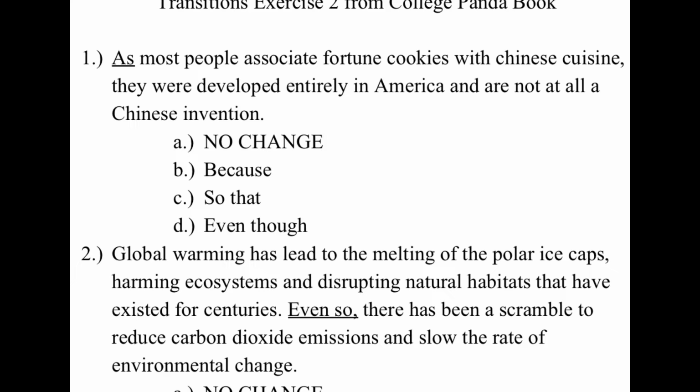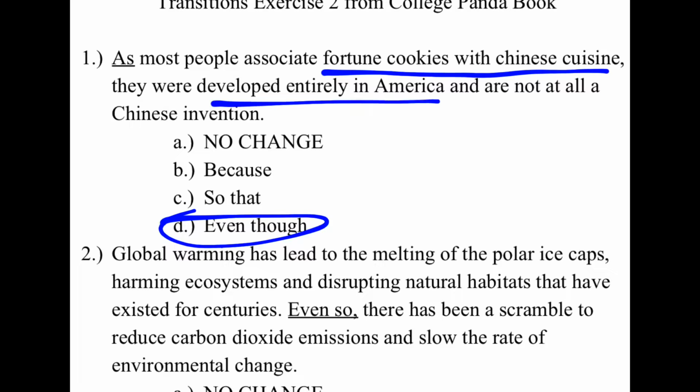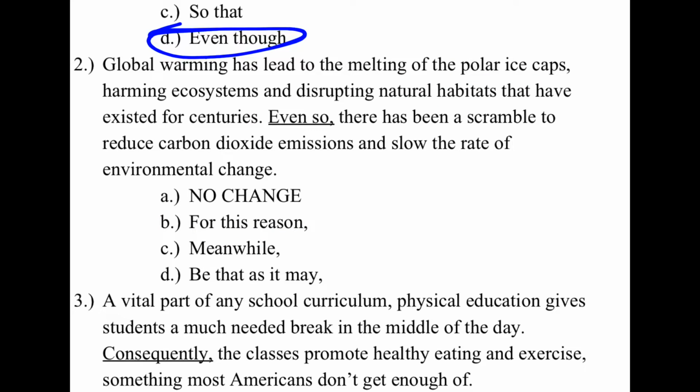Exercise 2, number 1. D is the best choice. The difference between fortune cookies being associated with Chinese cuisine but being developed entirely in America. Contradictor. 2 is showing the cause and effect.